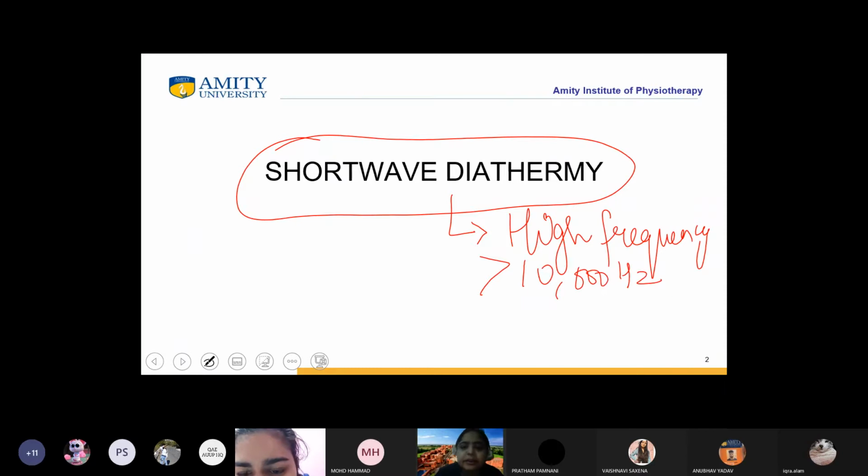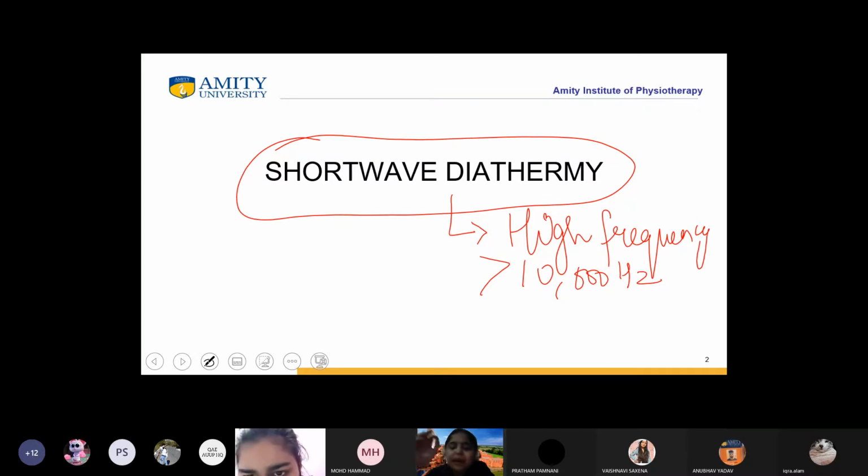In more than 10,000 hertz we study two modalities: microwave diathermy as well as shortwave diathermy. We are finished with microwave diathermy. Now we are starting with the second modality, which is a deep heating modality, shortwave diathermy. Is it clear to everybody? Have you all seen this particular machine?